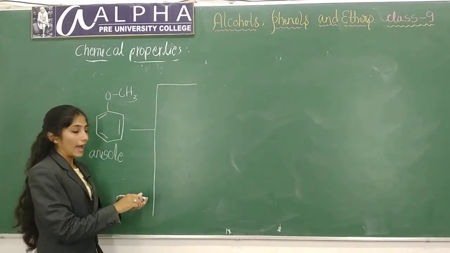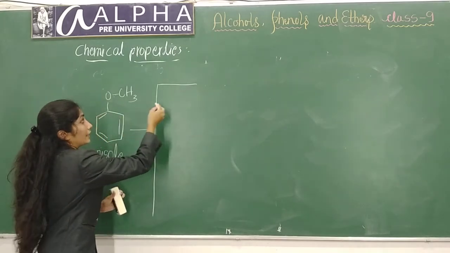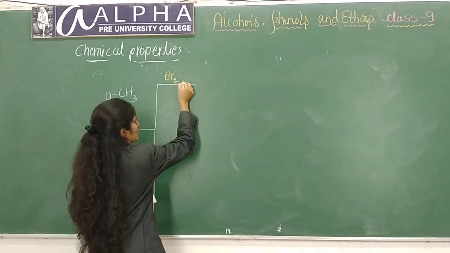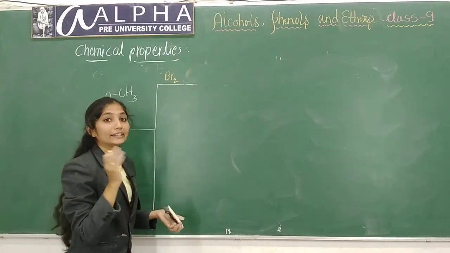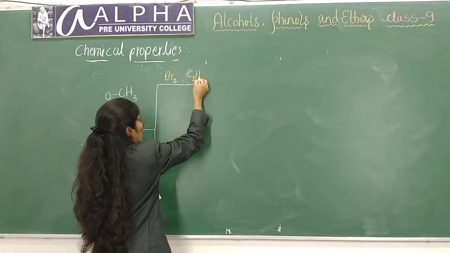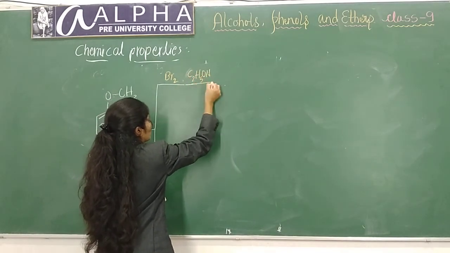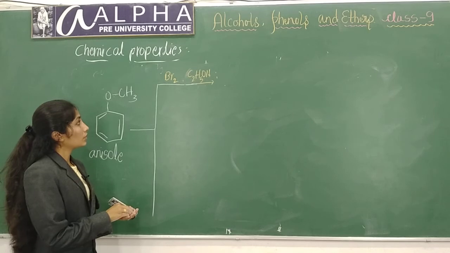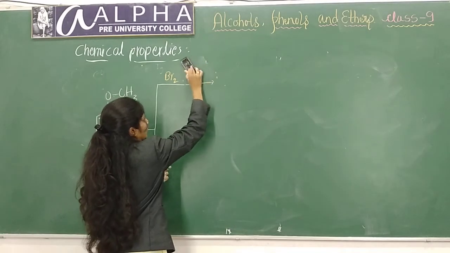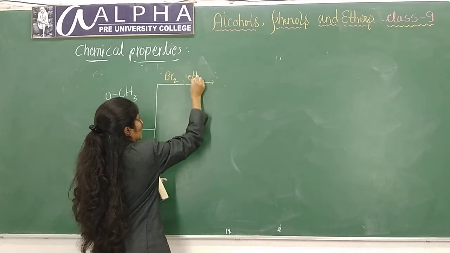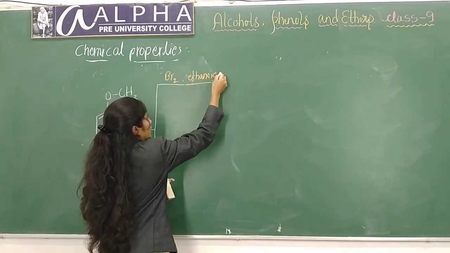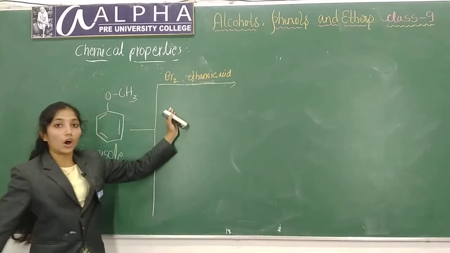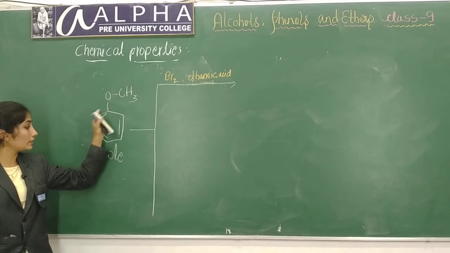Here this will react with bromine molecule in presence of ethanoic acid. In presence of ethanoic acid, this will form ortho and para substituted anisole.